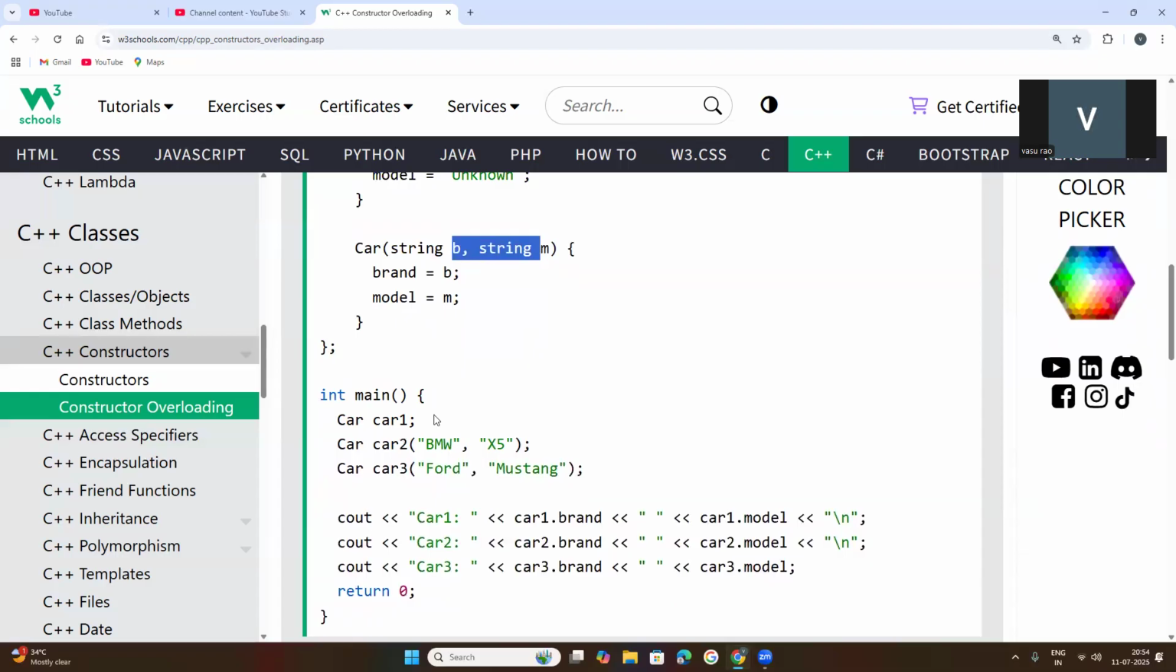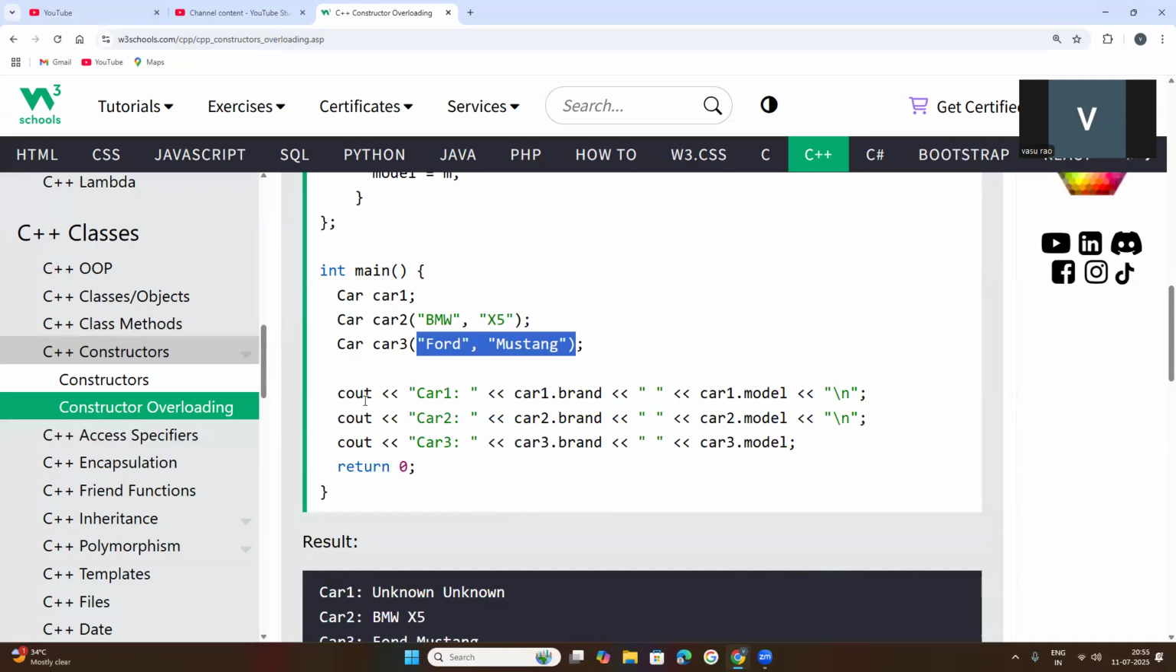Inside of the main function, objects are created for the Car class: car1 object, car2 object. Here the car2 object is provided with values. These values are arguments: brand is BMW, model is X5. Next, one more object is created. Here an object is created but not assigned any values. Here values are assigned as arguments, and here also arguments. Three objects are created for this Car class: car1, car2, car3.